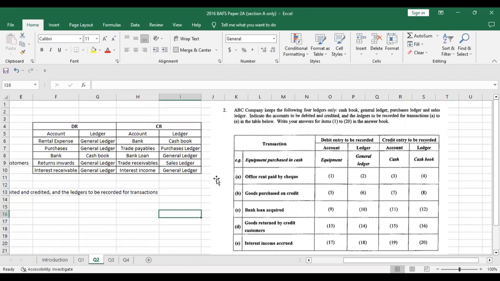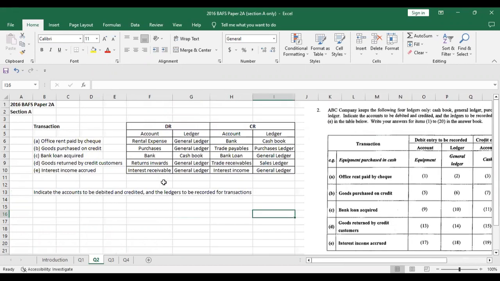And two different ledgers are involved here. For equipment, it's the general ledger, and for cash, it's the cash book, right? So we are actually going to look at these transactions here. I again have the Excel sheet here. And if you look at the transactions from A to E, right?